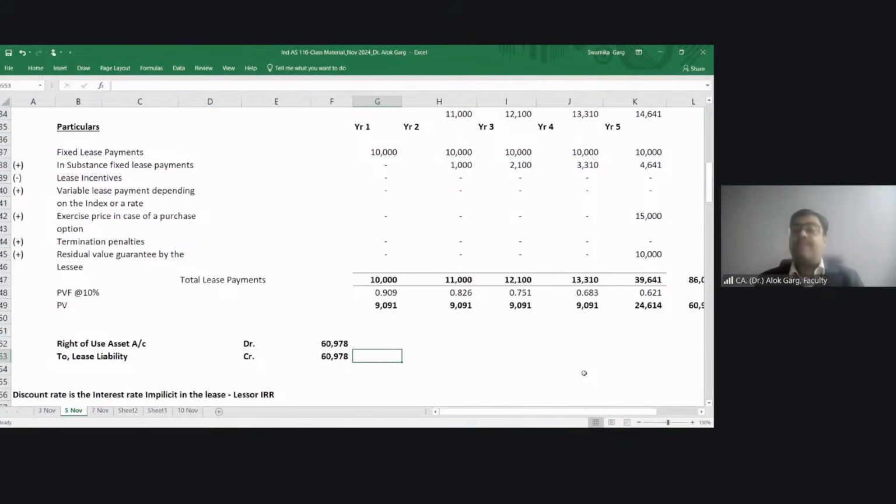You all are aware in Ind AS 116, in our accounting standard 19, there was a concept of operating lease and finance lease. But in Ind AS 116, there is no concept of operating lease or finance lease from the lessee perspective. It is only a lease from the lessee perspective, right? And my dear friends, the lessee has to recognize a right of use asset and credit a lease liability. Okay. Is that clear? I hope it is clear to everyone.